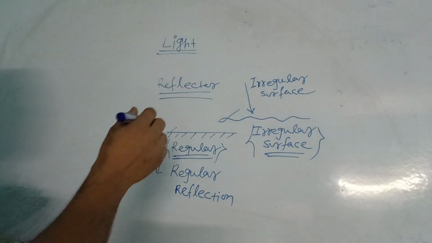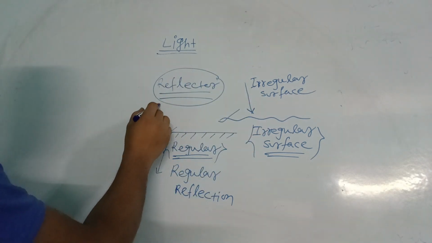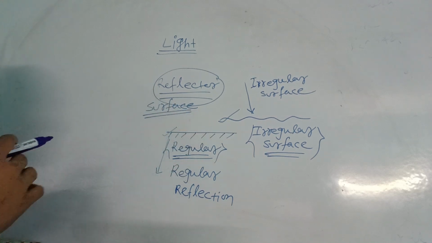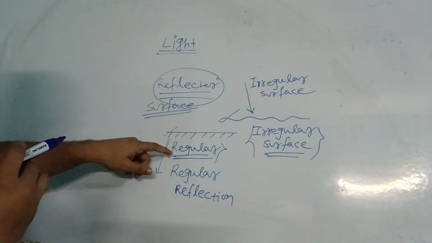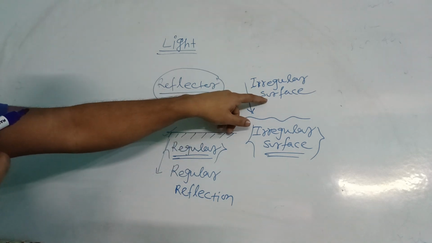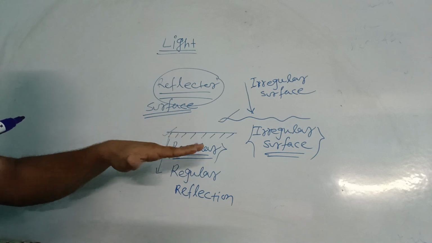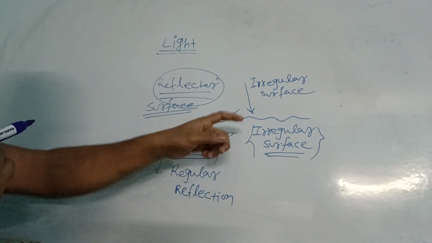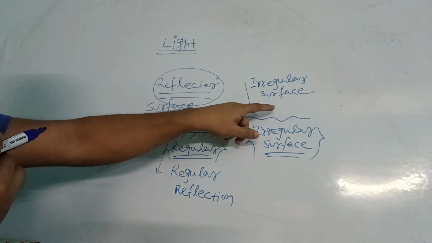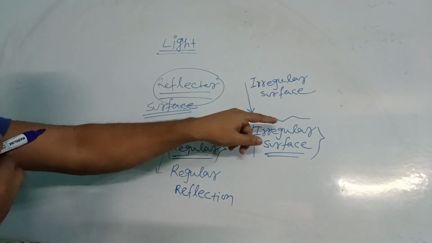Okay, so beta reflector, what is a reflector? Reflector is nothing but the surface. There are two types of surfaces, one is regular, another one is irregular. Regular means this surface must be plain polished, a plain surface. And an irregular surface means a curved surface, or this type of rough surface.